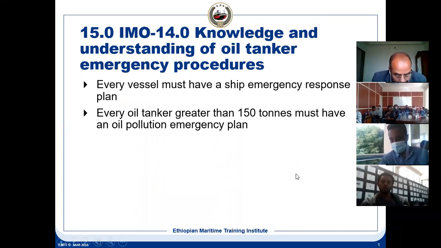So the oil tanker next is oil tanker preparedness for emergency. There has to be a ship's emergency response plan. All tankers, oil tankers must have this. Every oil tanker greater than 150 tons. For oil tanker, since it is dangerous, for the cargo vessel it will be above 400 tons, whereas for the tankers it will be 150 tons.